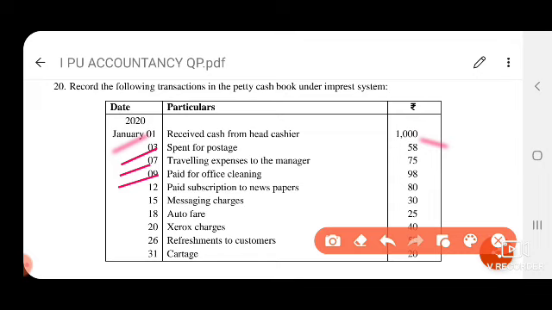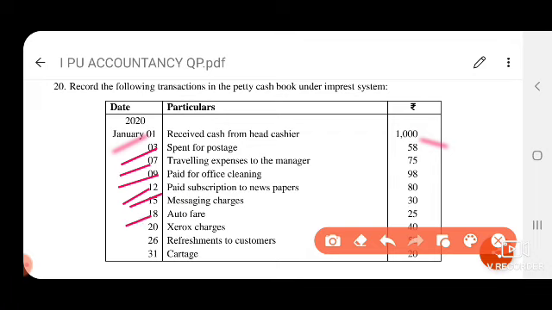Paid for office cleaning goes in sundry expenses or miscellaneous expenses, or you can write it in the other expenses column. Paid subscriptions to a newspaper, sundry expenses. Messaging charges, postage and telegrams.